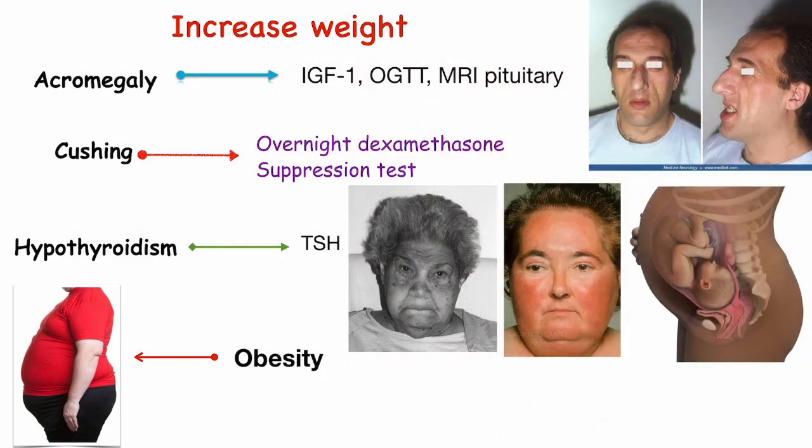If the patient is also increasing weight due to pregnancy and gives a history of pregnancy, that means the cause of hypertension is a secondary cause, pregnancy, so this patient has preeclampsia. All right, all of these patients have increased weight.